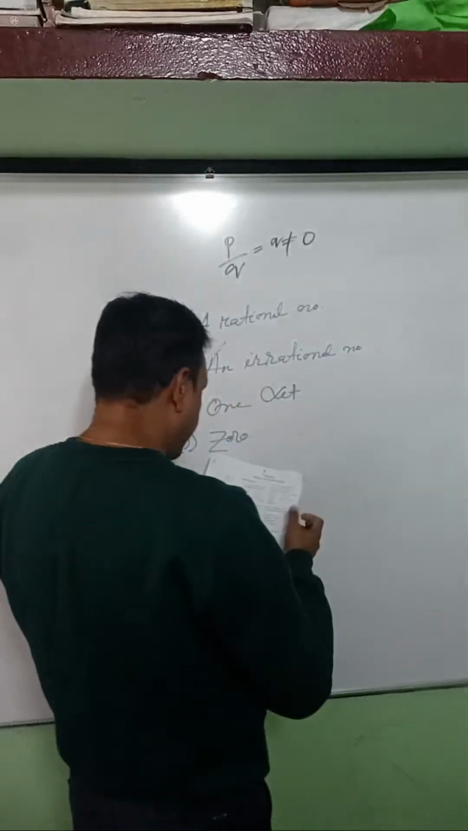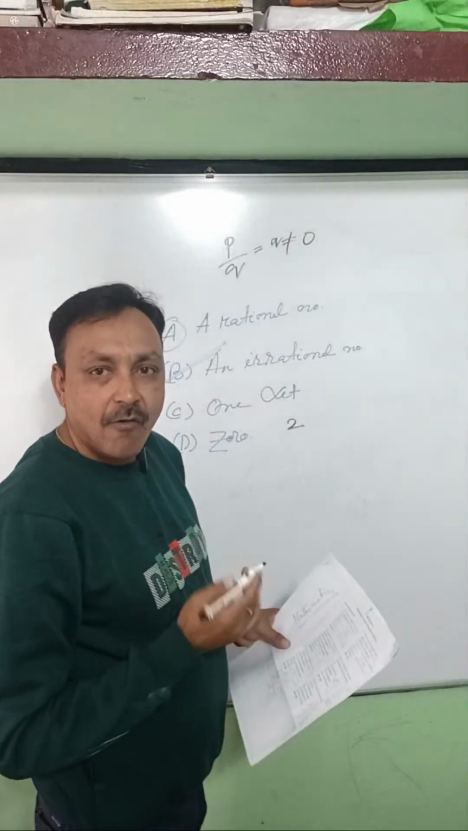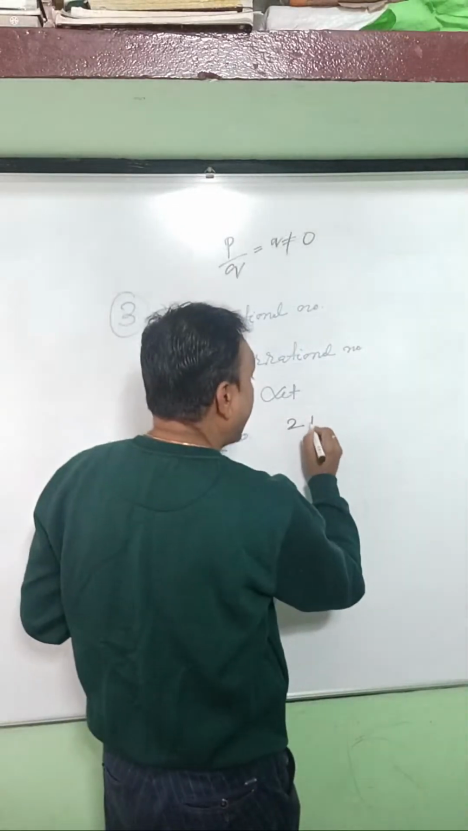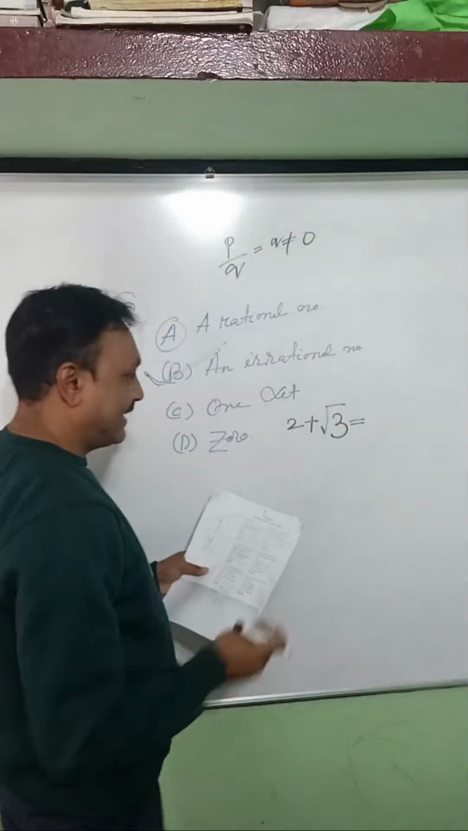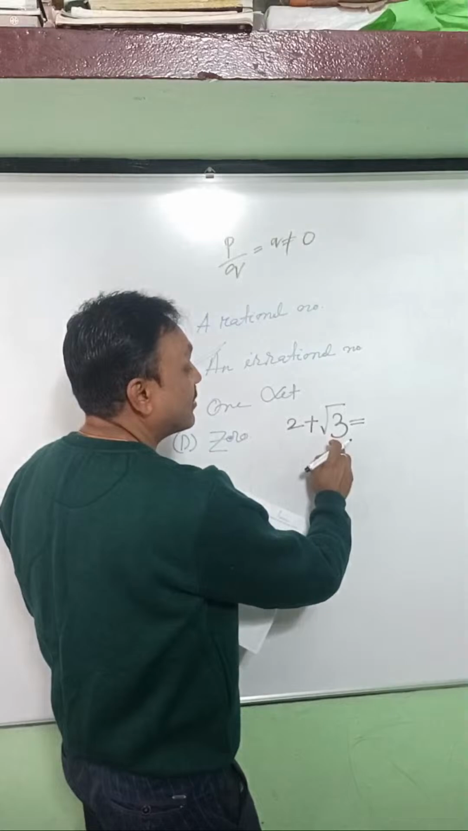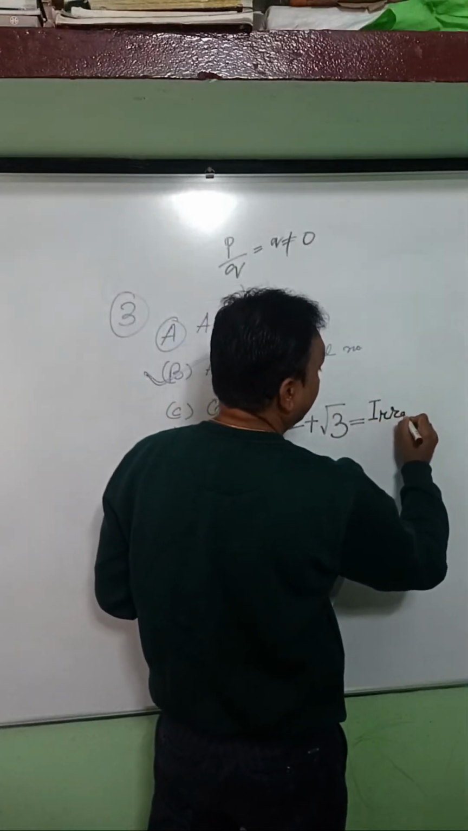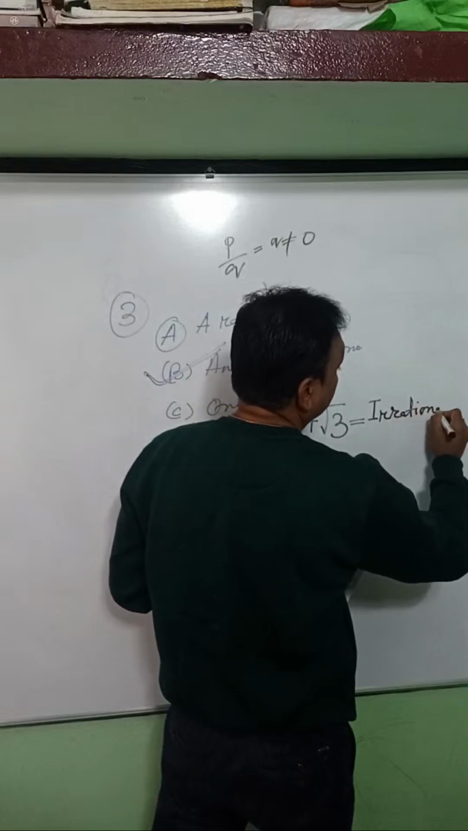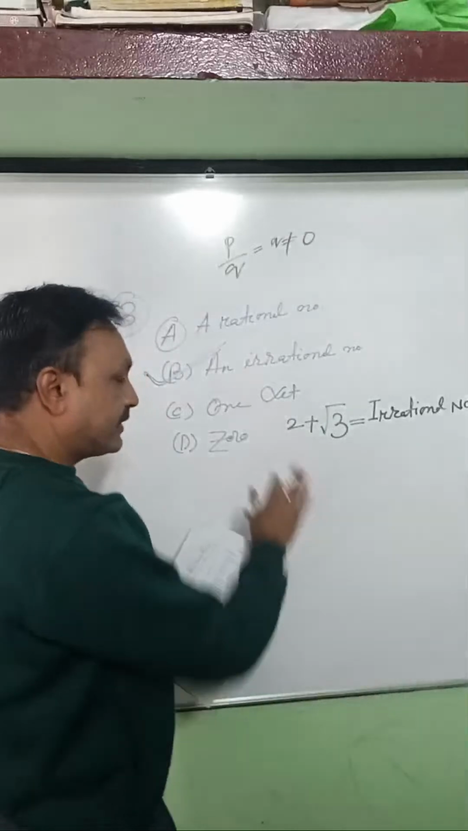Suppose I consider 2, as you know that this is a rational number. So if we add root 3, what is that? A rational number plus an irrational number is always an irrational number, right? So this is true, as we know that.